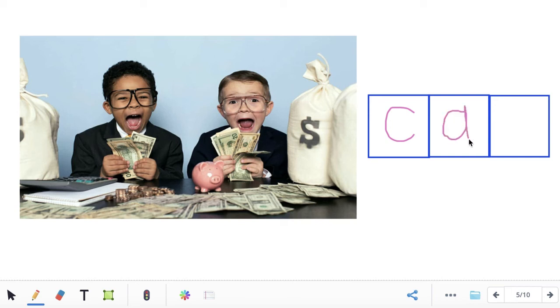What is the last sound you hear in the word cash? Sh. What letters make the sh sound? S-H. Sound this word out with me. Ready? K-A-sh. Cash.